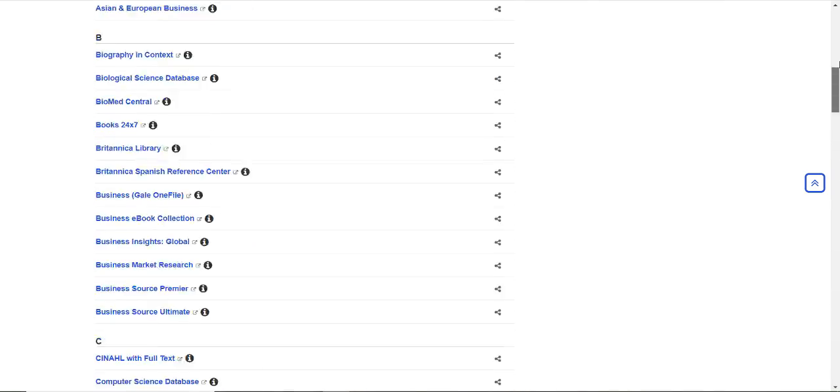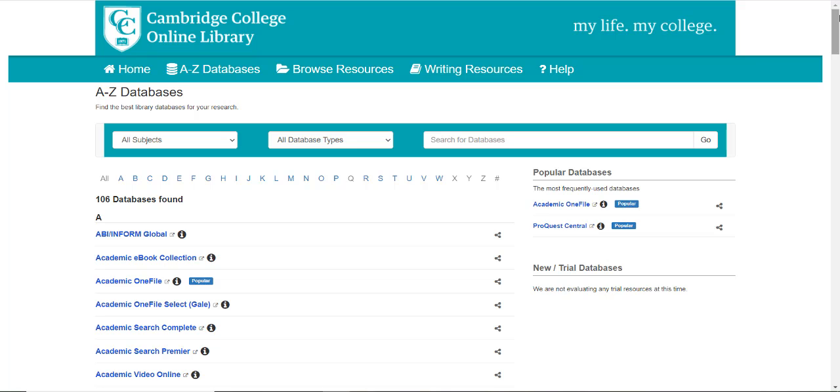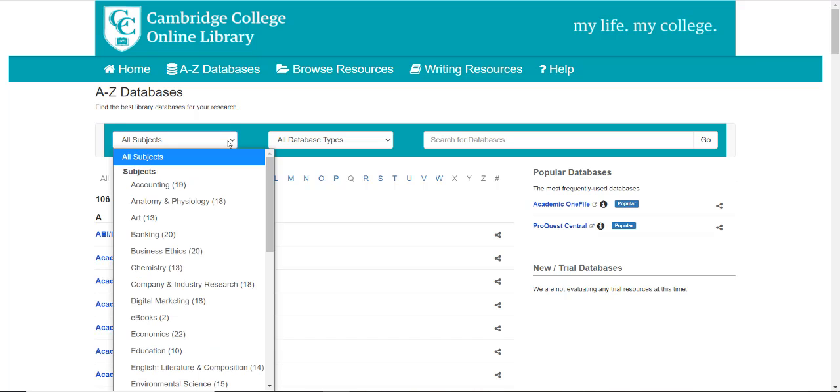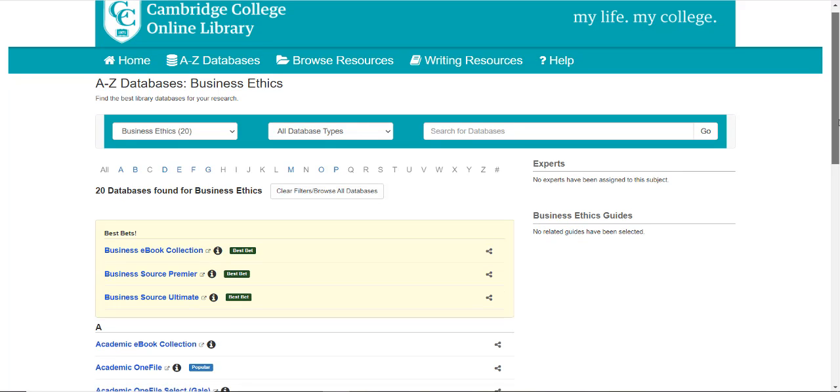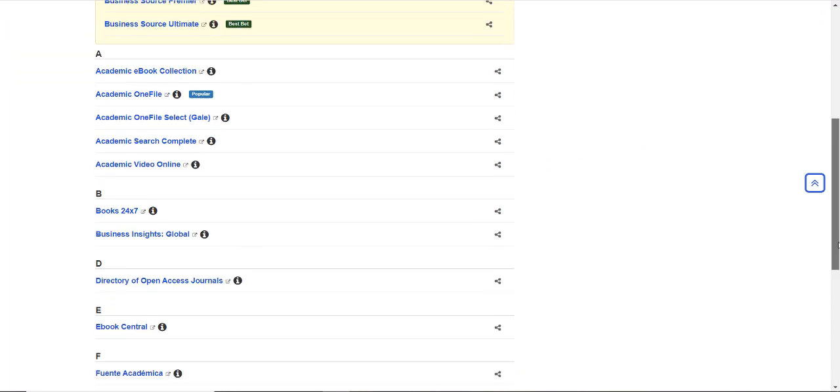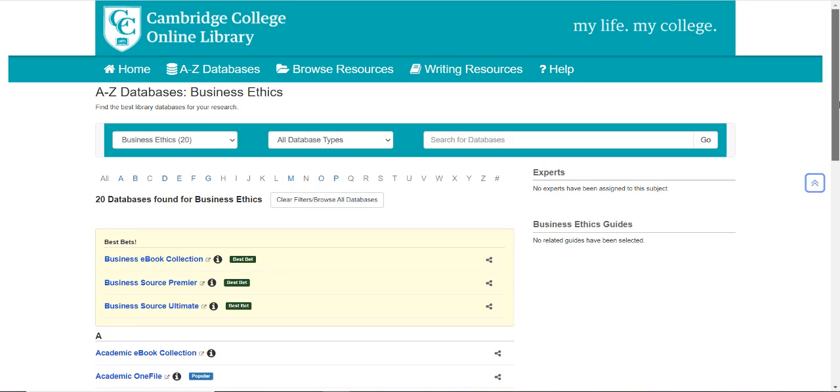But if it's an A to Z list that you're looking for, you may already be familiar, or you will develop an interest in one particular database. This is a good way to find it. But if you're not that familiar with the names of these different databases and what they contain, you can filter by subject, so you can say, well, gee, I'm doing research in business ethics. Display for me only those databases which would be used for somebody who is doing research in business ethics. So it will display a shortened list of just those that have been tagged as appropriate for business ethics.